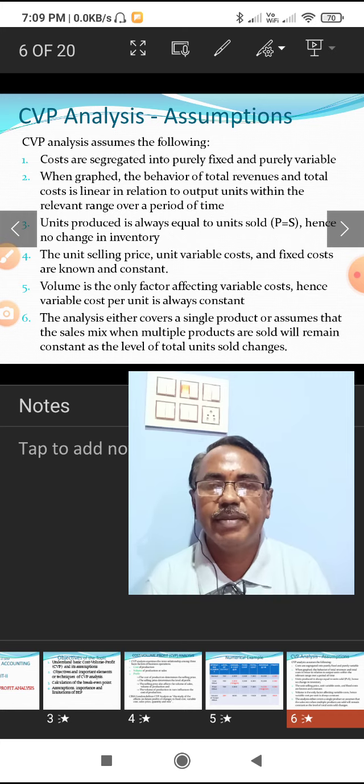Here, when a single product is produced, then we can easily analyze the cost volume profit relationship.